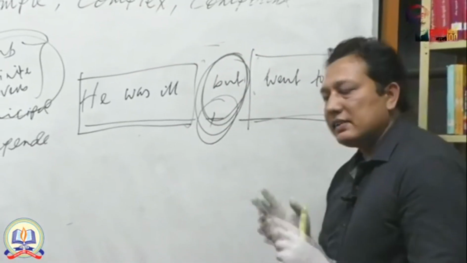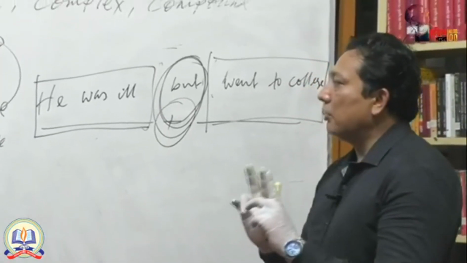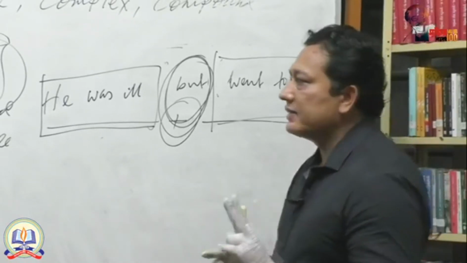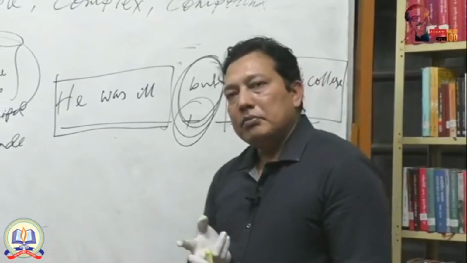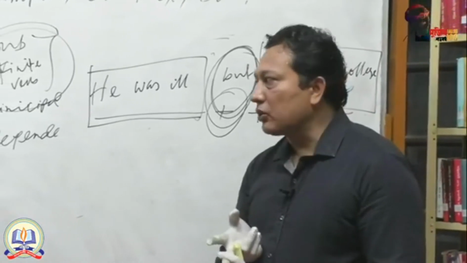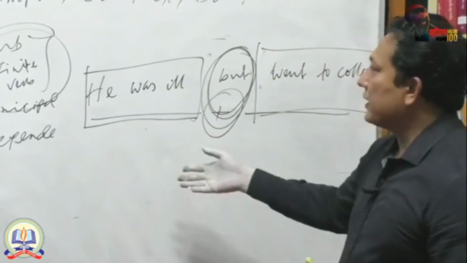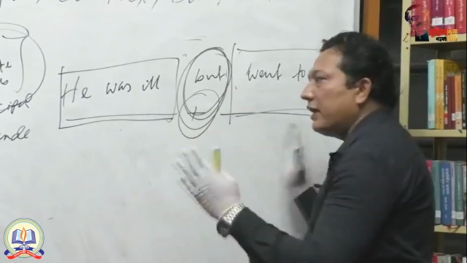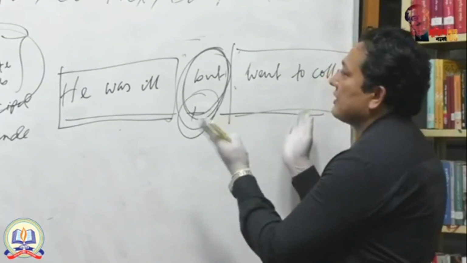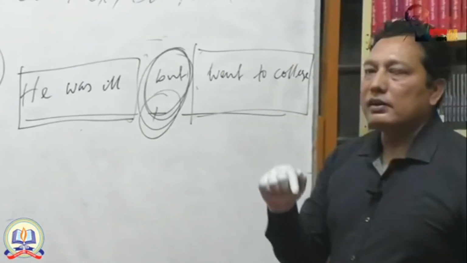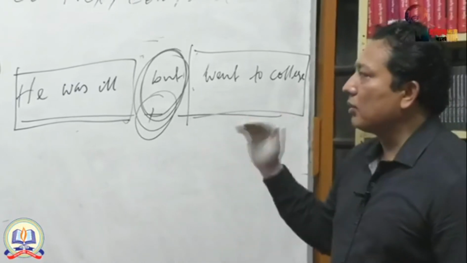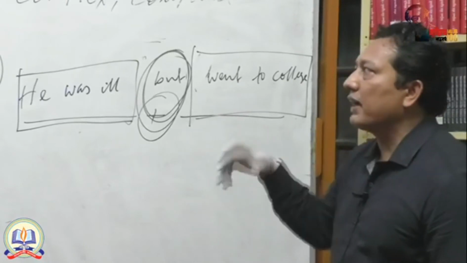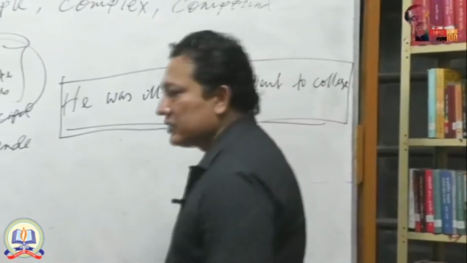In a complex sentence, you have to make two parts. One part will be dependent on another part. That means you will get two clauses here. One is the main clause and another is the subordinate clause. If you want to make a compound sentence, of course you have to create two clauses, and both the clauses are independent, and these independent clauses will be added with a coordinating conjunction. In this way, you can make a simple, complex, or compound sentence. These are actually the primary concepts about making simple, complex, and compound sentences.